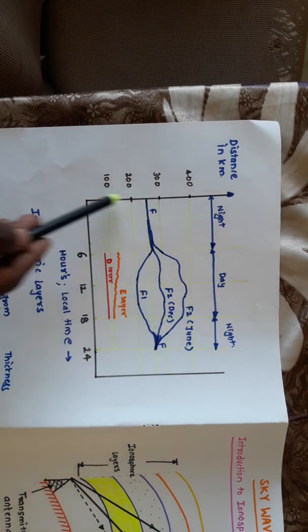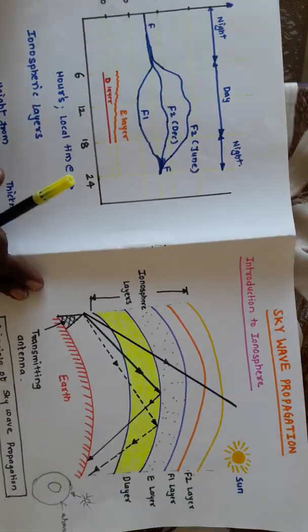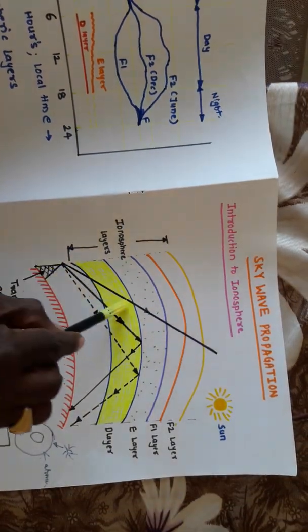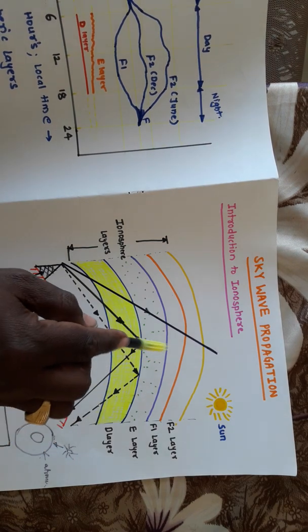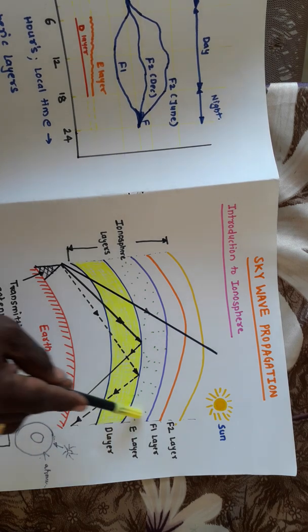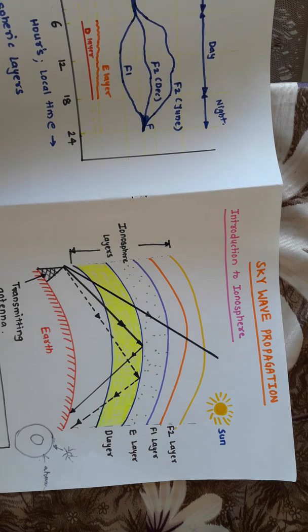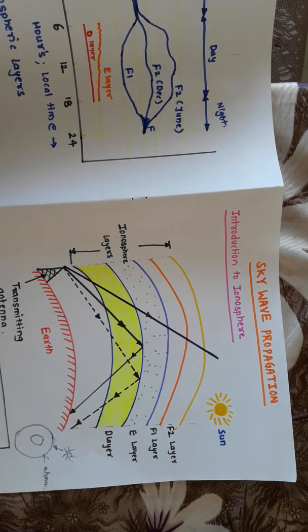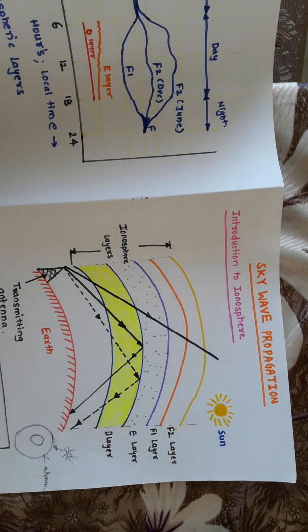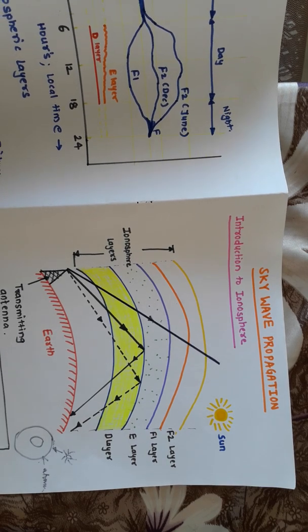Only because of such different layers can anyone easily transmit the signal. As in our previous diagram, we can transmit the signal to these layers, and from these layers the signal will reflect back towards your destination. This ionosphere is formed only because of the ultraviolet radiations from the sun. So this is all about skywave propagation and the introduction to ionospheric communication. In the next lecture we will discuss skywave propagation in detail. Thank you very much.